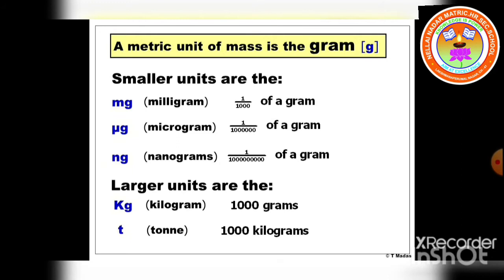1 kilogram is equal to 1000 grams, students. 1 ton is equal to 1000 kilograms. We should know the difference, students. 1 quintal is equal to 100 kilograms.